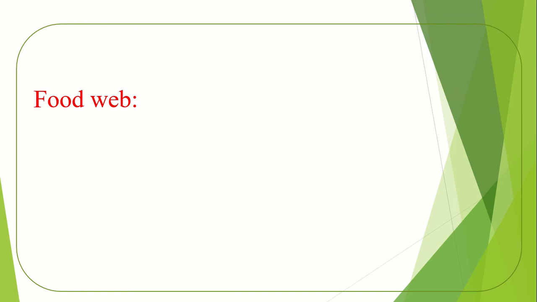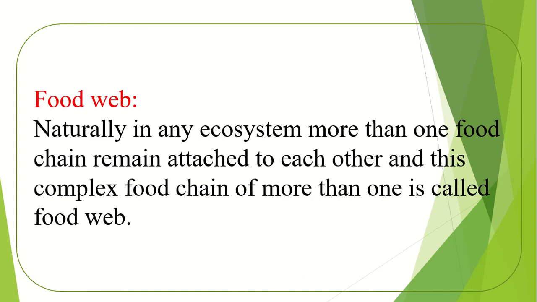Food web. In your book there is a definition of food web: naturally, in any ecosystem, more than one food chain remain attached to each other, and this complex of more than one food chain is called food web. I am saying easily, when more than one food chain is attached to one another, it is called food web.